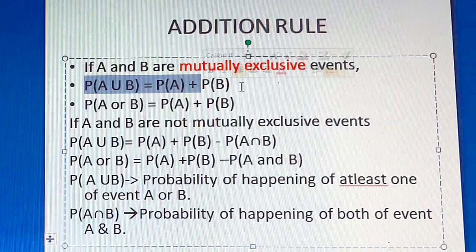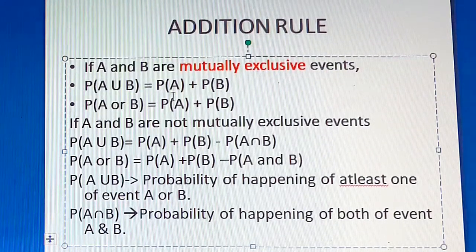A union B means you're going to add both the events. You can also write it as P of A or B is equal to P of A plus P of B, where 'or' stands for addition.